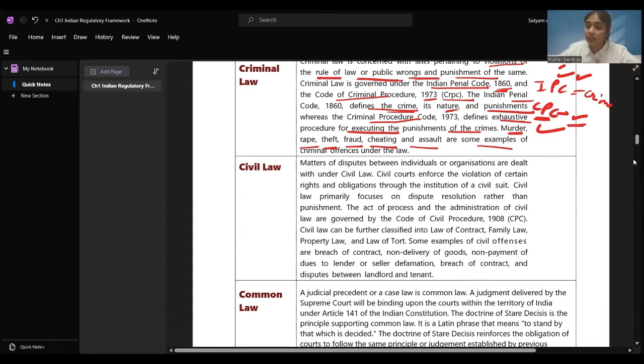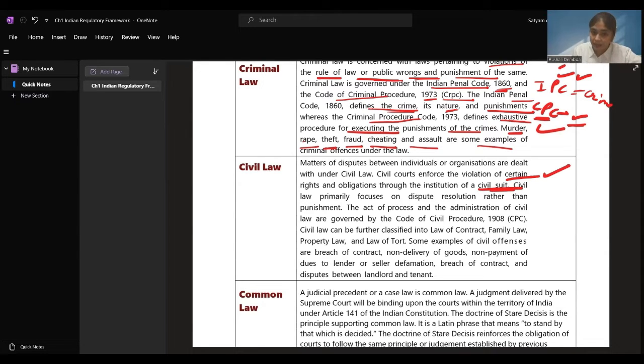When it is a dispute between individuals, the human beings, or organizations, which can include a company, partnership, or LLP, it can include your trust, etc. All these matters are covered under the civil law, right? I hope this one is clear till here. Civil courts enforce the violation of certain rights. If someone has violated certain rights and obligations, then they'll be liable for a civil suit, or civil proceedings will be taken against them.